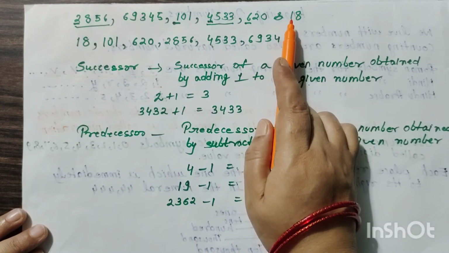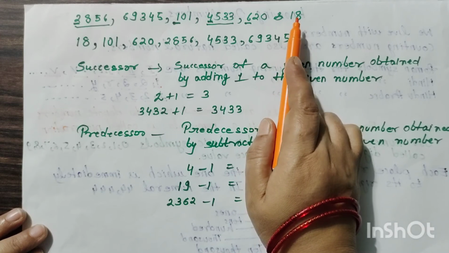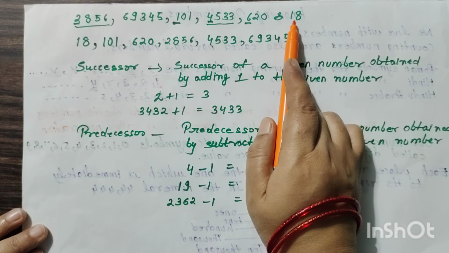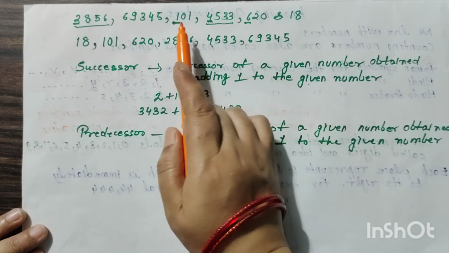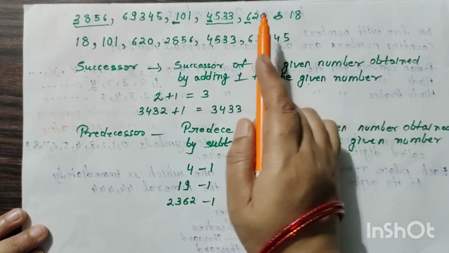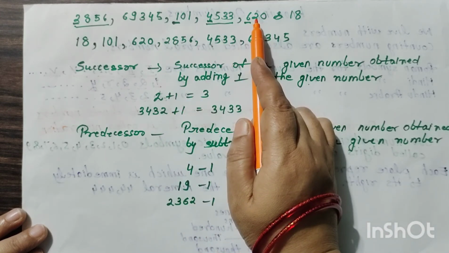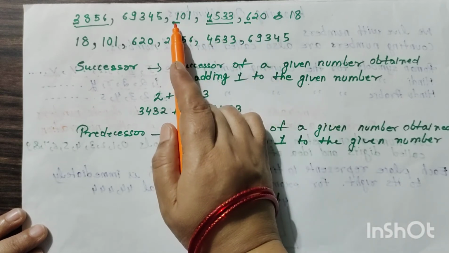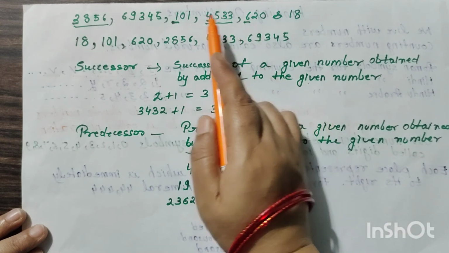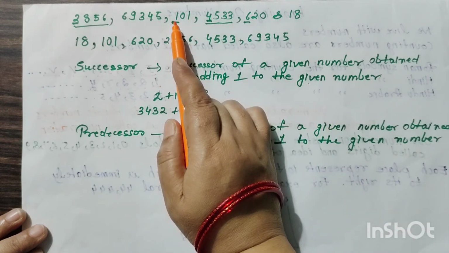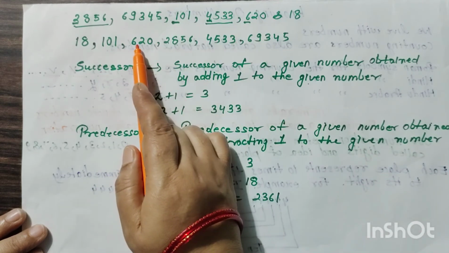So in these numbers, which one is the smallest? 1, 8, 18. Why? Because it has only two place values, only two digits, ones and tens. Therefore, we will write 1, 8, 18 first. Next, there are three-digit numbers, 101 and 620. How could we compare which is smaller and which is greater? Start from the left. On the place value of 100 there is 1 and there is 6. Which one is smaller? 1 is smaller. So we will write 101 and after that 620.